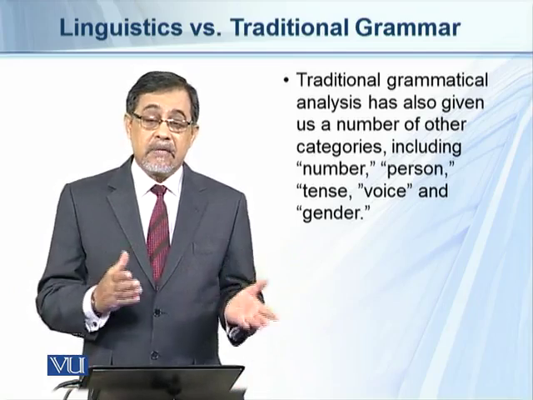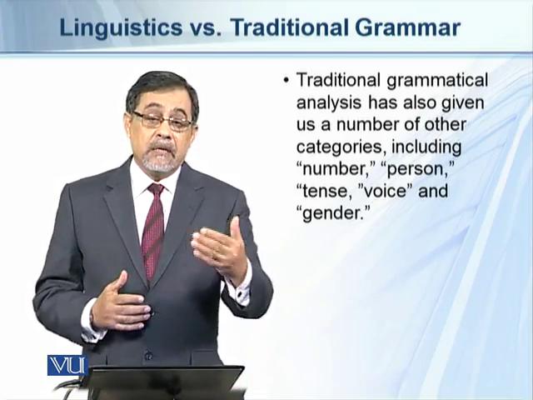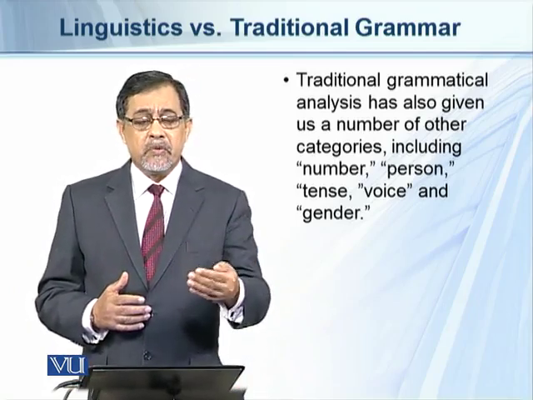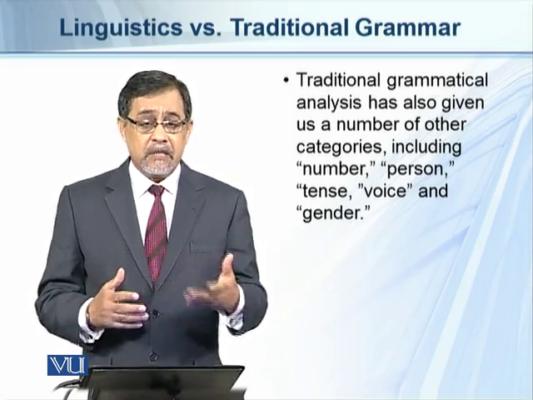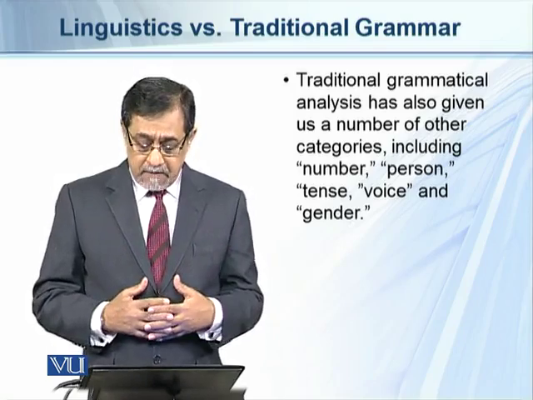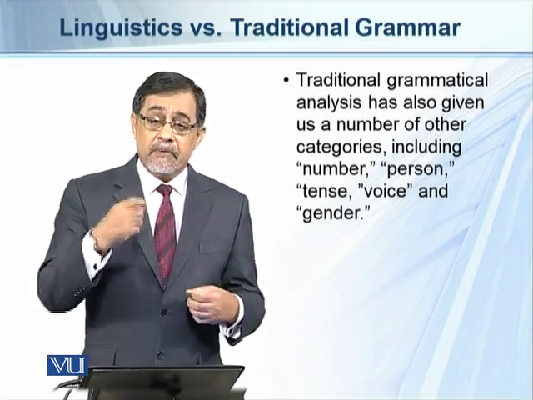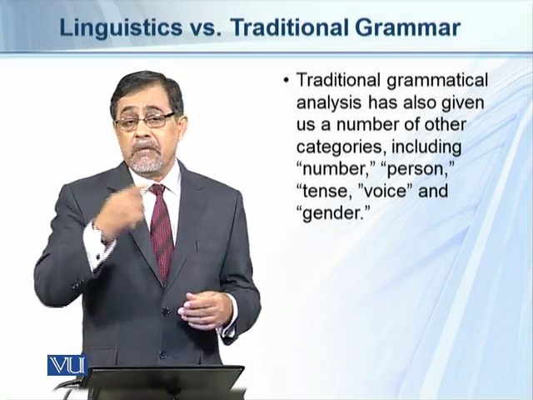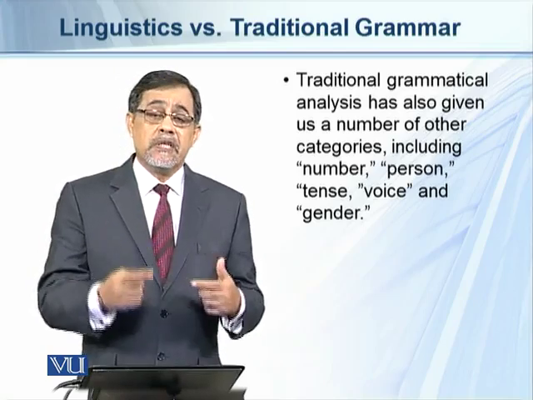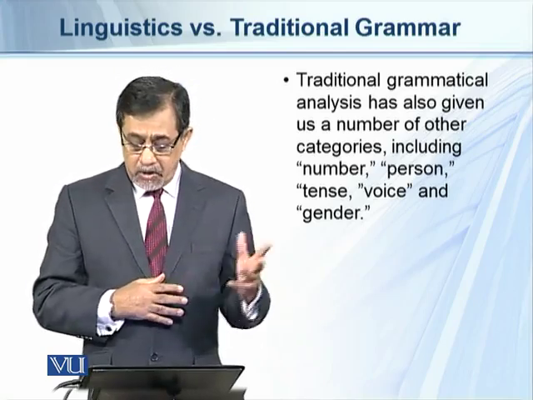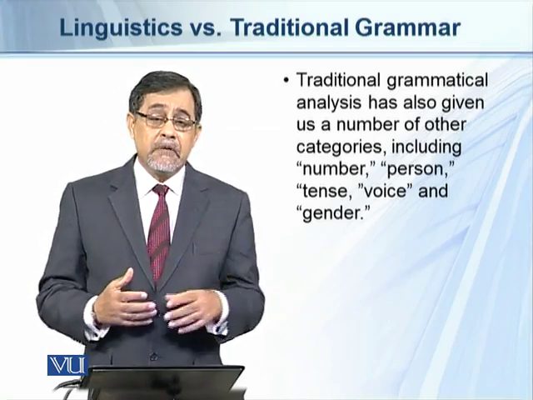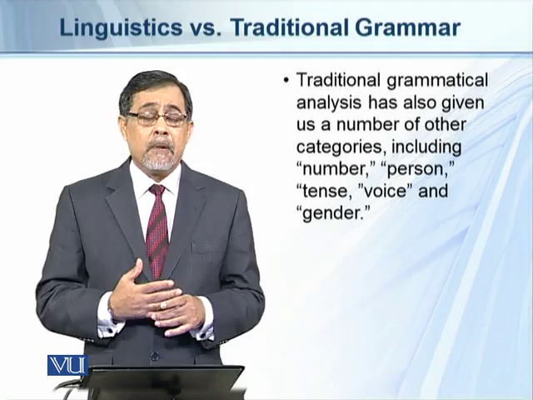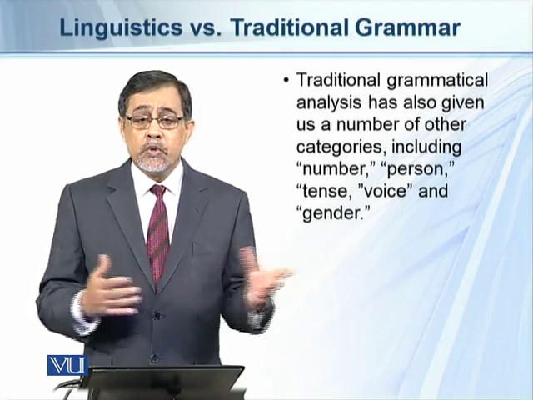Tense: we have to discuss sentences with reference to the time of the action, which we discuss under this heading. Voice: we again discuss how the verb is treated with reference to subject or object. And gender: for example, in English we have masculine gender, feminine gender, common gender, and neuter gender.